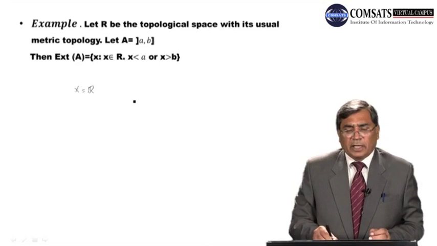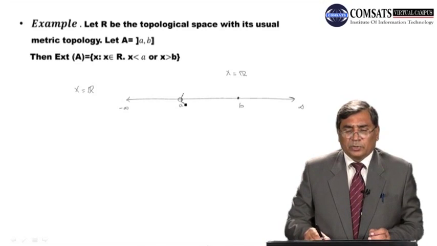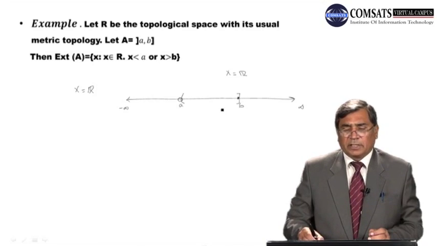So the whole real line we are considering, minus infinity to infinity. So this is our X. This is the real line. We are taking open a, this a is not part, and closed b, this b is part. So this A is open at a and closed at b. So this is our set.